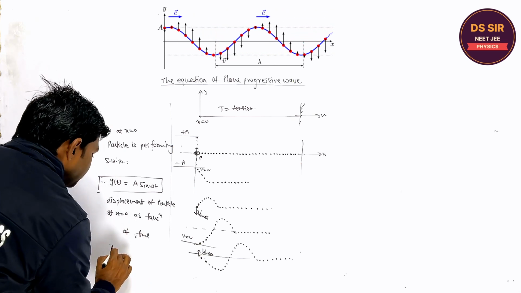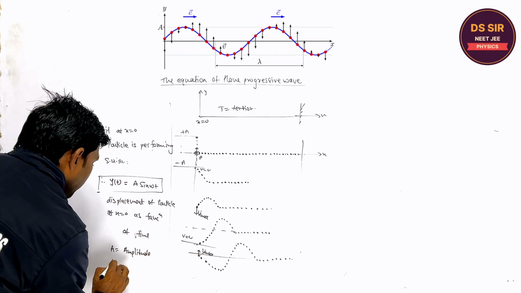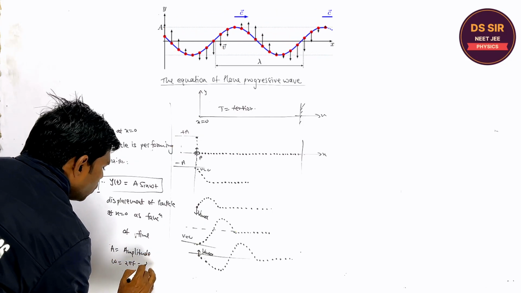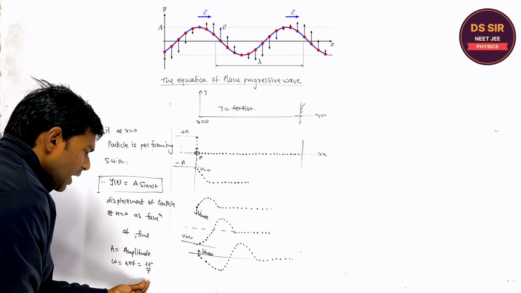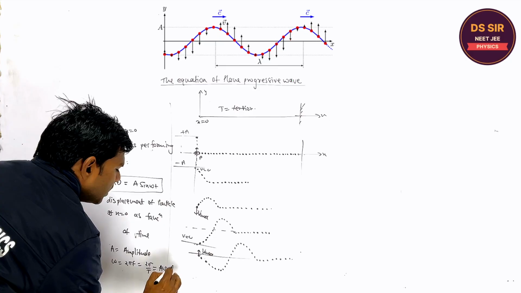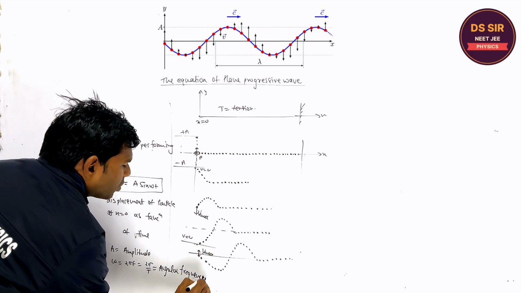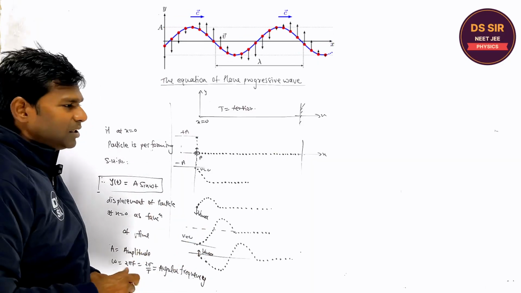Where A is the amplitude, right? Omega is equal to 2 pi f is equal to 2 pi by T. T is the time period, f is the frequency, and omega is the angular frequency. You understand this thing or not? You tell.